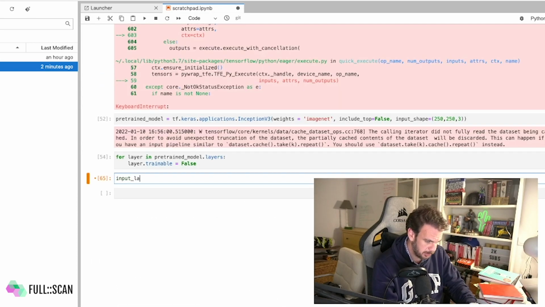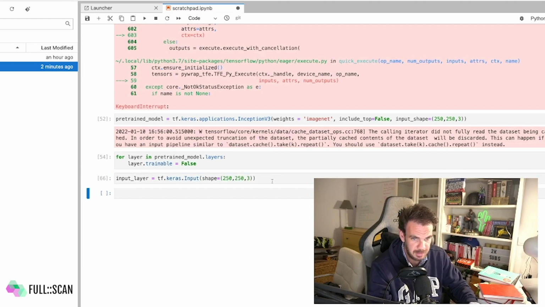Let's again put the input layer. I think that's a good practice, at least for me. Definitely input shape. What we're expecting is 250 by 250 by 3. So we have the input layer.